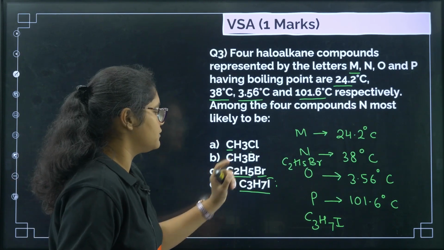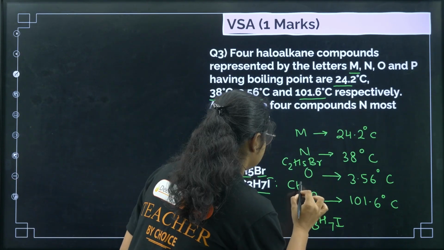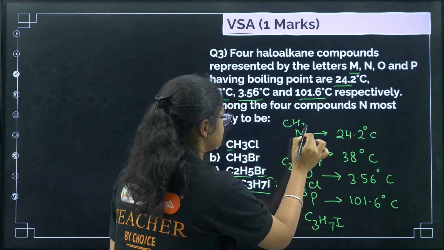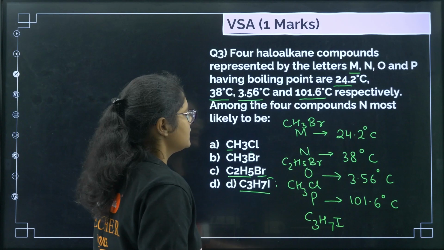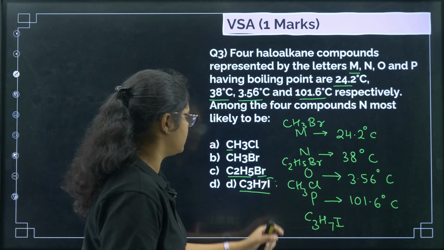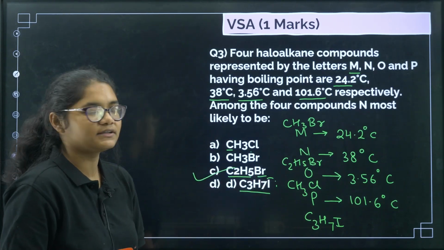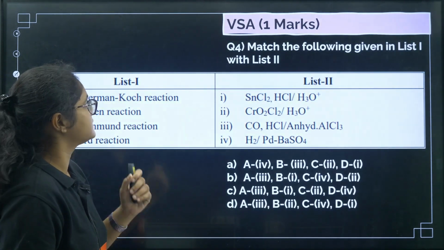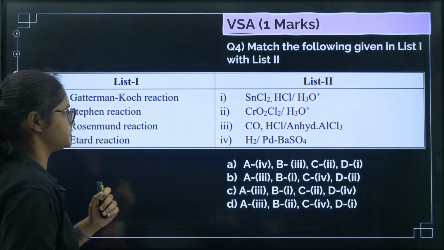Now you see the lowest one will be 1 carbon, and out of chlorine and bromine, bromine is heavier, so chlorine will be the least one. So O is CH3Cl, then definitely M will be CH3Br. So the N will be what? Then N will be C2H5Br, that is option number C. Okay, clear? Fine.